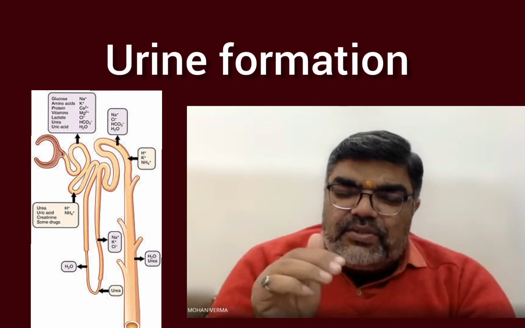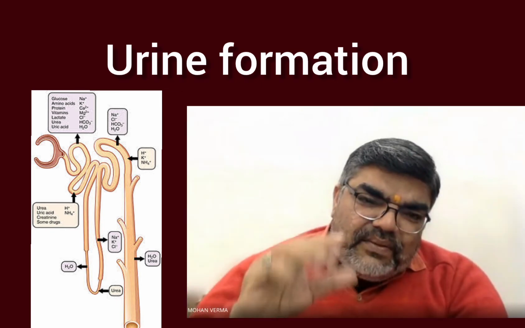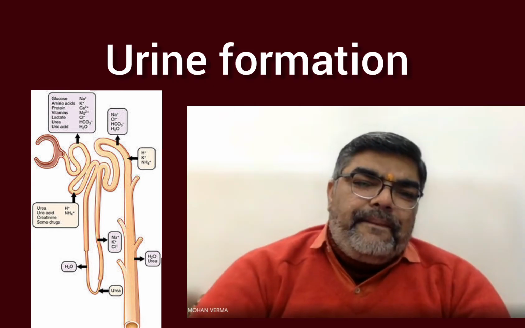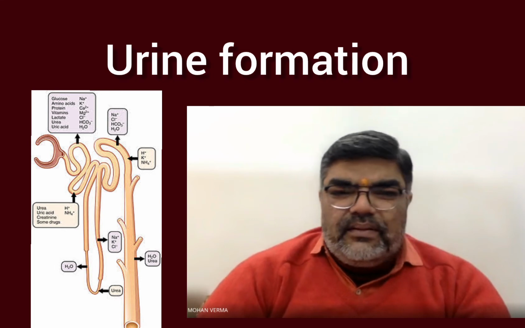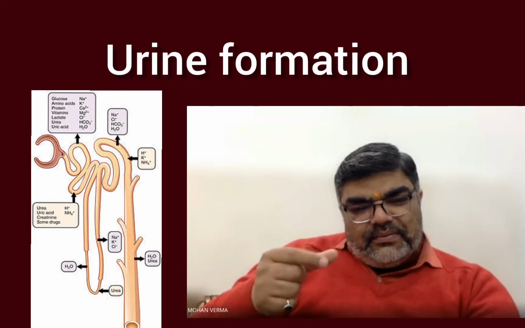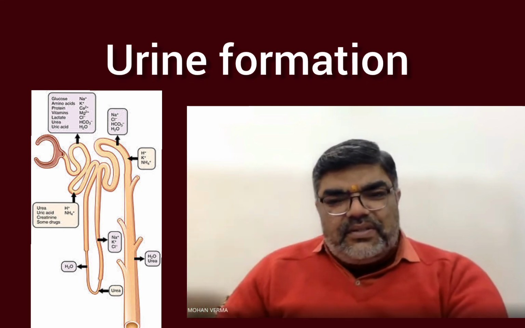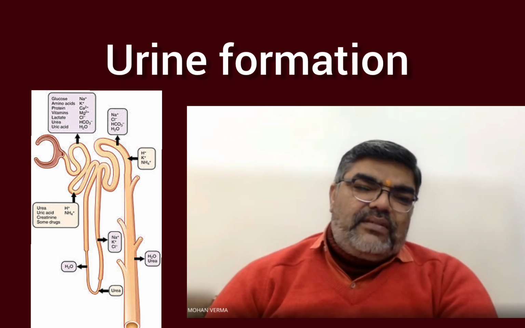Henle loop is situated where? In the cortical region or juxtamedullary, that is medulla? Think about that. If the nephron is longer, the Henle loop is longer, it is situated in the medullary part. It helps to concentrate the urine.